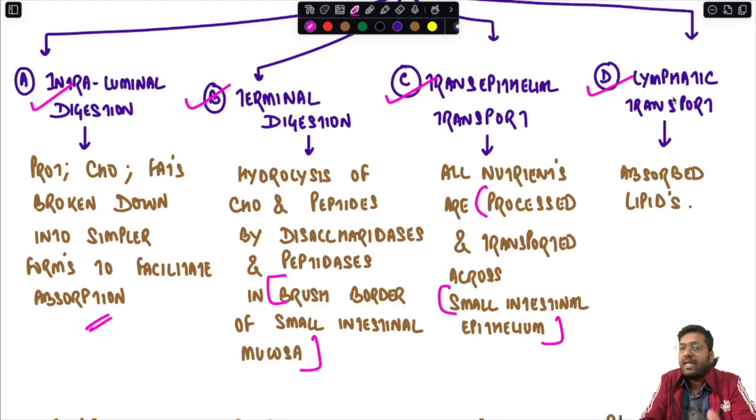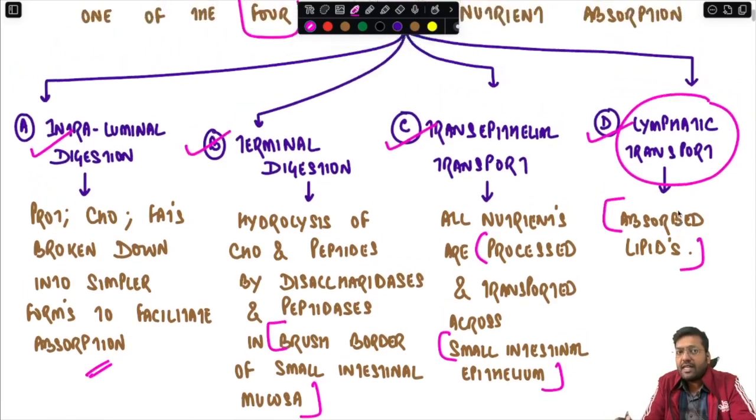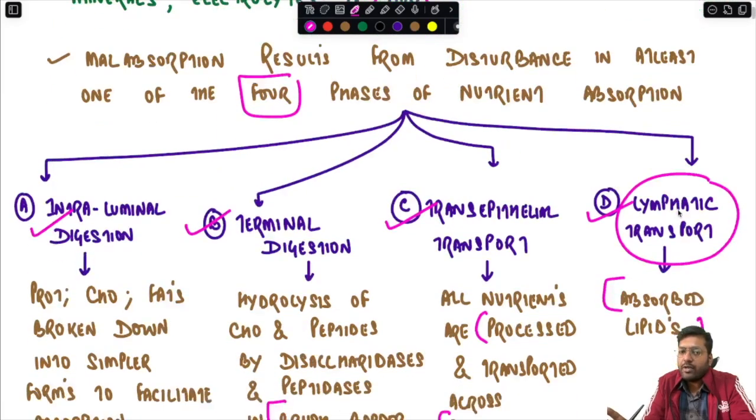And lastly, for some nutrients, lymphatic transport becomes important, for example for absorption of lipids. Absorbed lipids have to be further broken down, emulsified, and absorbed in the form of chylomicrons and micelles. This also requires lymphatic transport, so fat is basically transported in the lymphatics. Lymphatic transport is important for transport of absorbed lipids. So these are the four important phases of nutrient absorption.